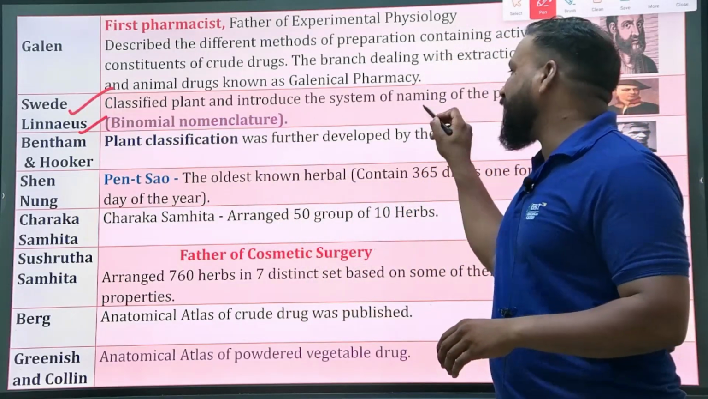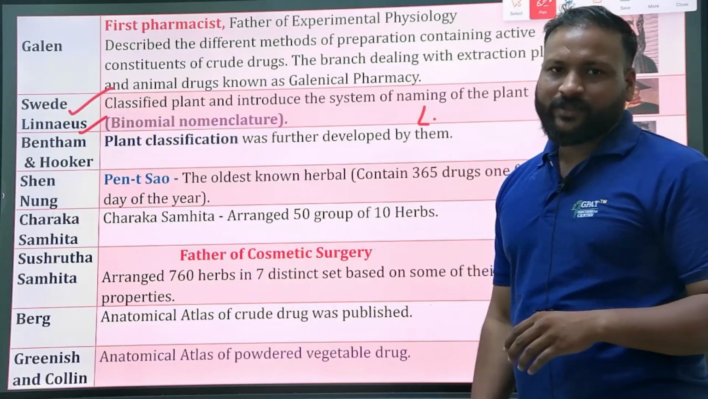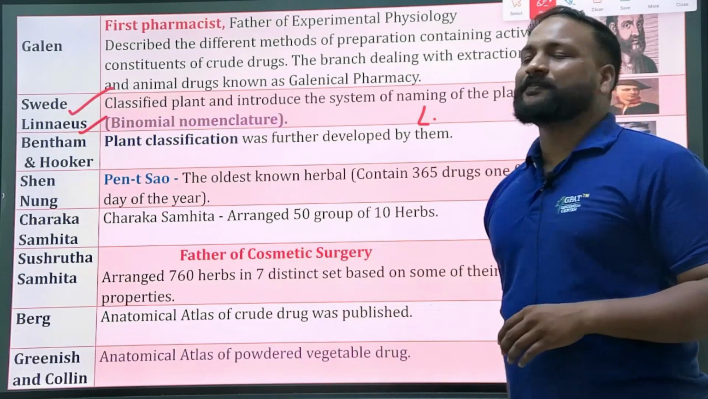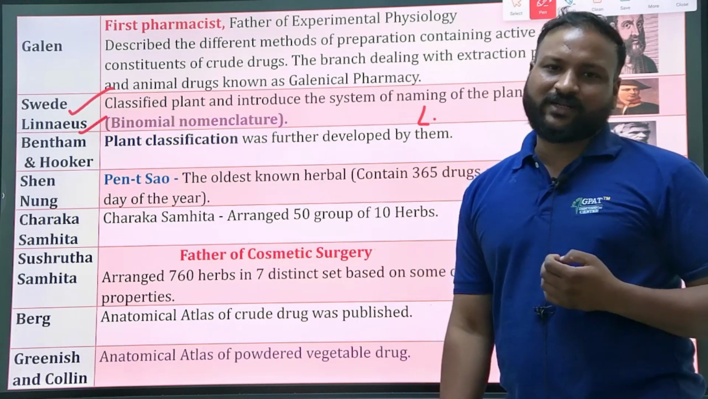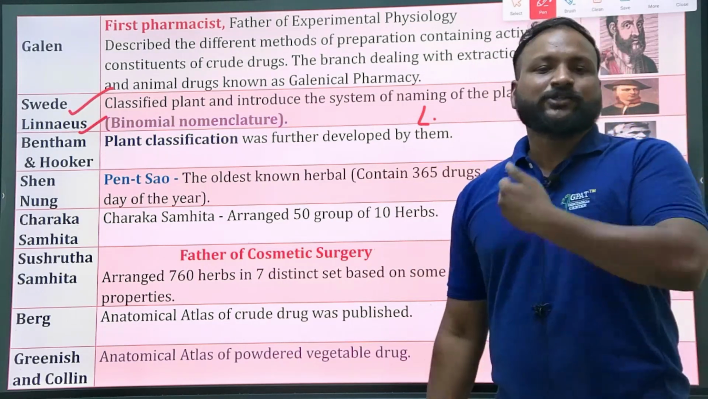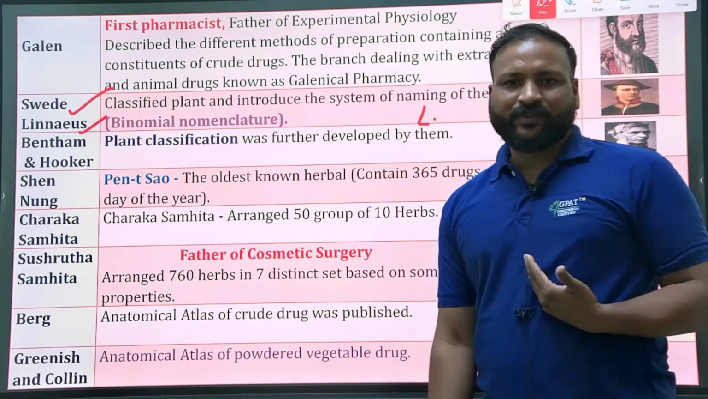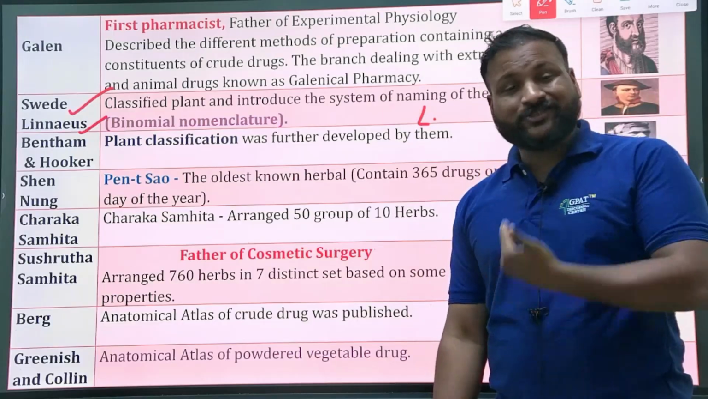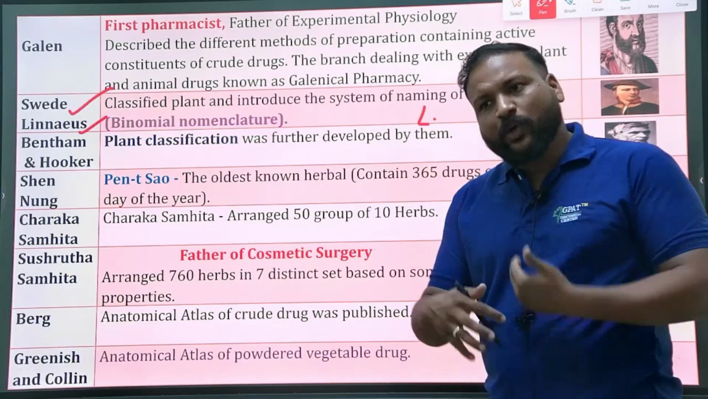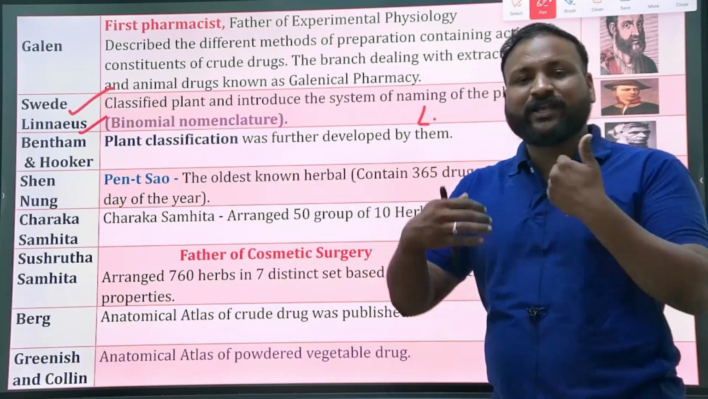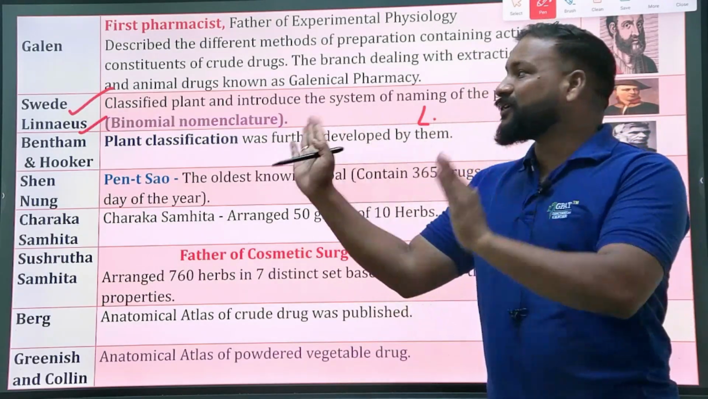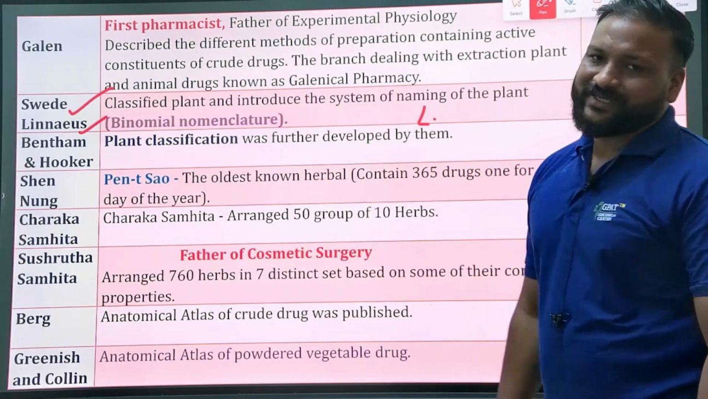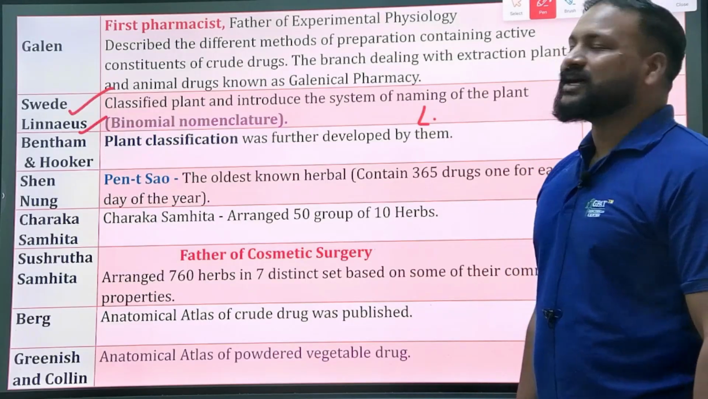That's the reason every plant name ends with L, because he is a scientist who introduced the binomial nomenclature: Homo sapiens, Solanum melongena. Like Homo sapiens, Homo erectus, just as we have a genus and species name for every living organism, the genus name and species name were given by the Swede Linnaeus.